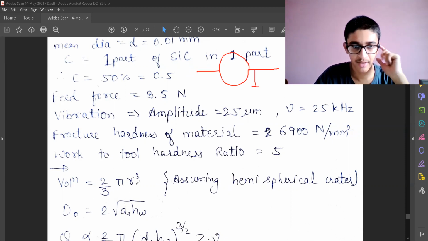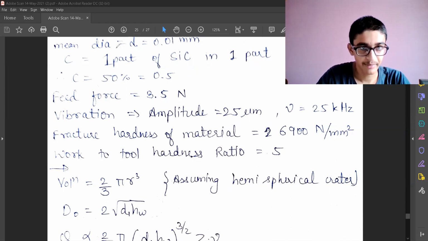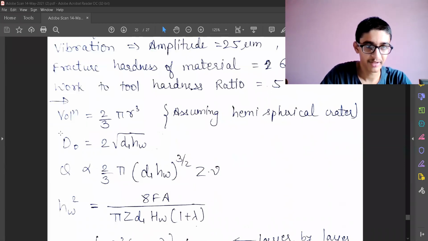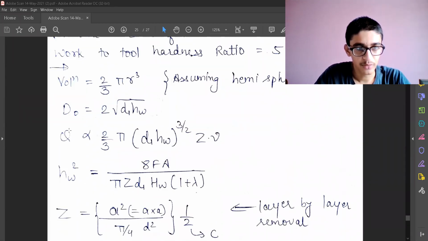It will have a radius r, the same as the radius of my abrasive particle, and d naught will be estimated. This was the formula we derived. d naught will be 2 square root of d1 hw, and q will be 2 by 3 pi r cube. So r is the diameter divided by 2, and this 2 has been taken into consideration.